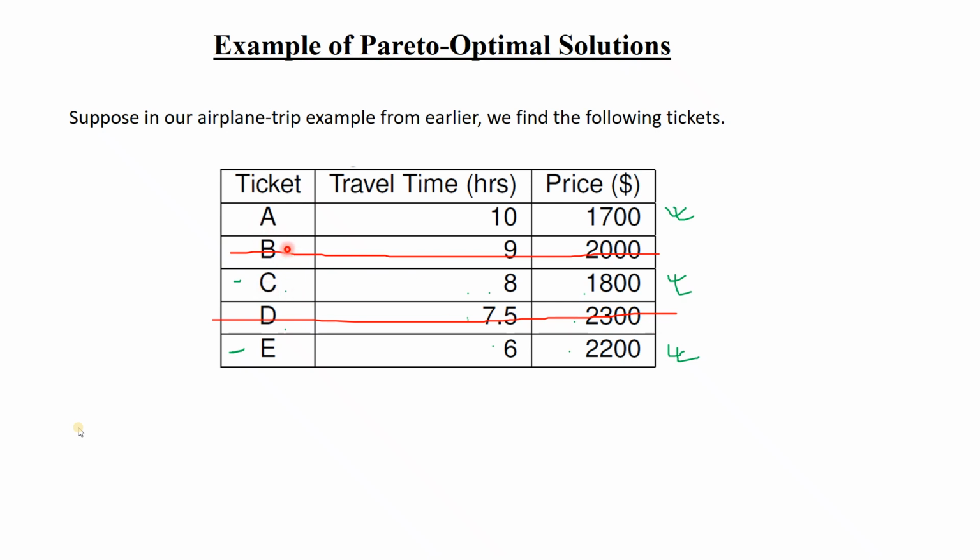Now see. First of all, if you compare A and B, suppose you don't know C and you are only given two options, A and B. Then you will be thinking whether I should go for A or B, because I don't know whether it is justified that if I increase the price by 3,000, or you could say $300, then I can save 1 hour of time. We actually don't know the actual ratio between time and price for a ticket, because it is not linear. It is not like for every hour the price will increase by $100. No, it is not like that. It depends upon the company. Okay, so it is not possible.